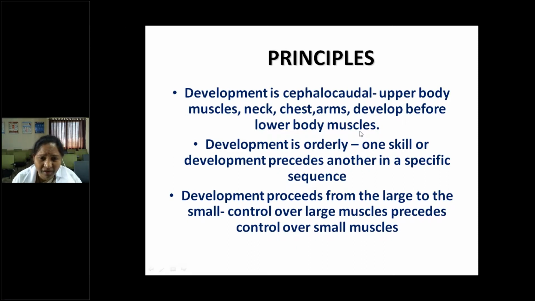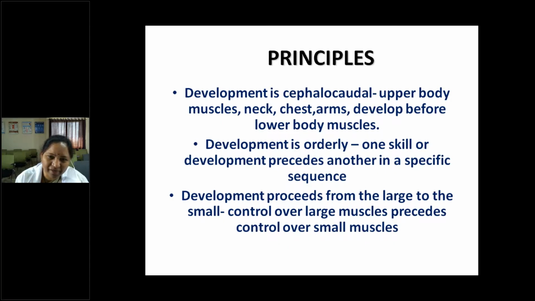And development is always in order. One skill will develop, then only proceed to another, in a specific sequence. So the sequence for every individual will be similar, but sometimes they may skip one milestone in case of developmentally delayed children and cerebral palsy, but the sequence will be similar. For example, a child won't get sitting without support first, then neck holding.